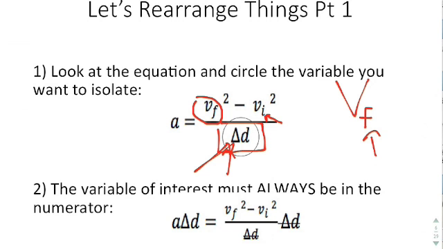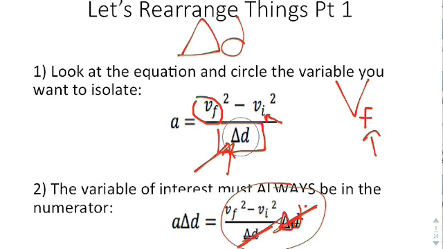Now what we need to do is say the variable of interest must always be in the numerator. So I want to rearrange this equation for delta d. The problem is that this delta d is in the denominator. So the first thing I want to do is multiply both sides by delta d. When I do that, I have delta d on the top and delta d on the bottom, but those cross out, and it makes it much simpler. But remember, what you do to one side of the equation, you have to do to the other. I multiplied this side by delta d, so I must multiply this side by delta d, and that's why it's there.